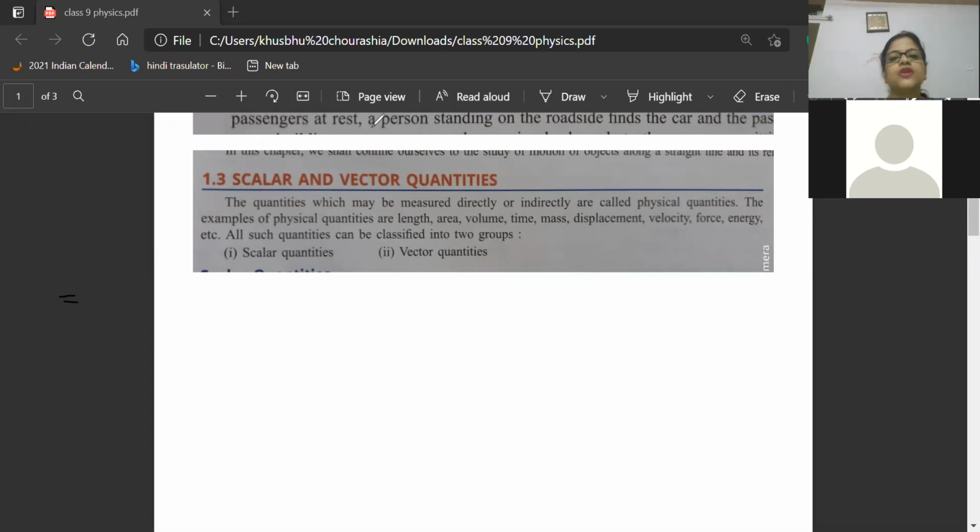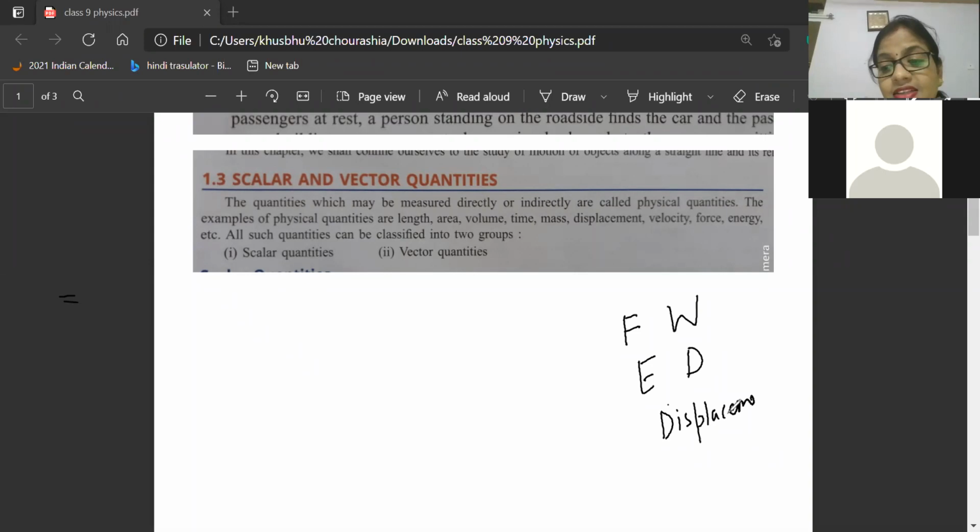Okay. So now scalar and vector quantity. Because there are physical quantities. Then you will ask, ma'am, what is physical quantity? Or auntie, what is physical quantity? Auntie, I don't know what is physical quantity. Beta, physical quantity like force, work done, energy, displacement, distance, all these are called as physical quantities.